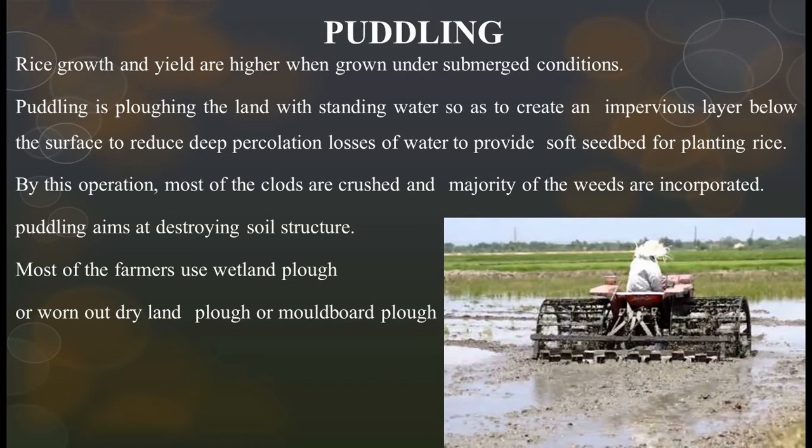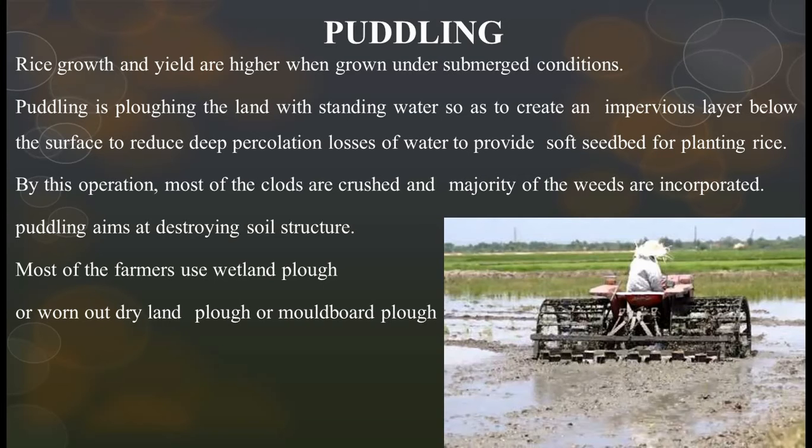And this is puddling, friends. Here is the picture of puddling, which we rarely see in our paddy fields. Puddling is done in paddy. Rice growth and yields are higher when grown under submerged conditions. Puddling is ploughing the land with standing water so as to create an impervious layer below the surface to reduce deep percolation losses of water, and to provide a soft seedbed for planting rice. By this operation most of the clods are crushed and the majority of the weeds are incorporated.